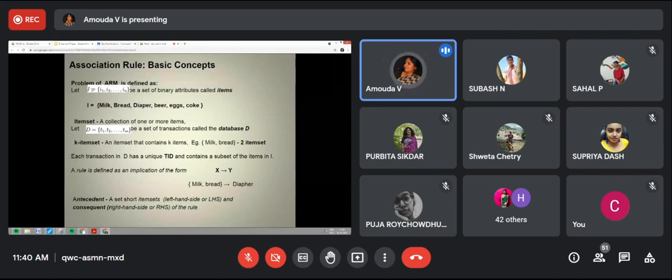Let me say something to you. Please listen carefully, because we should have a database with transactions, as association is completely concerned with a transaction-based database.